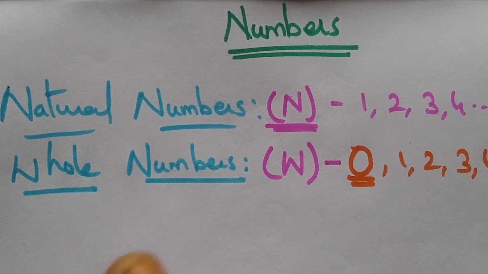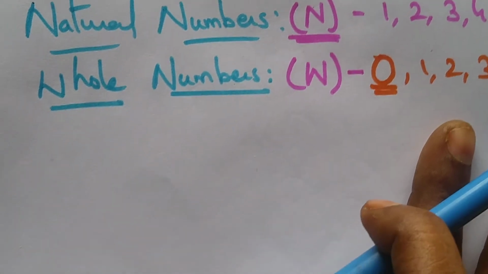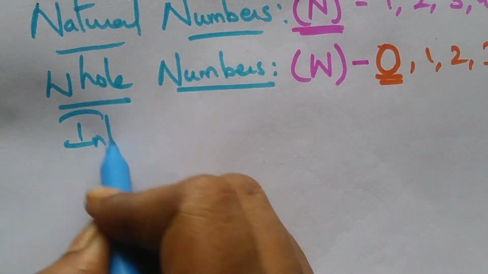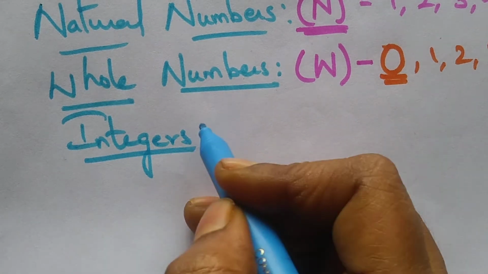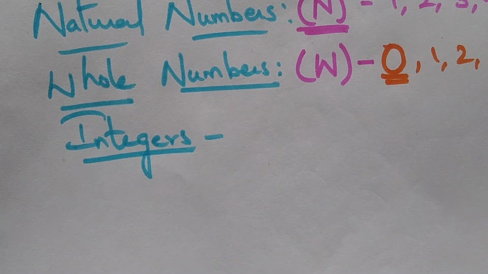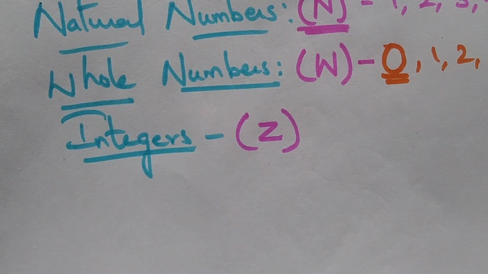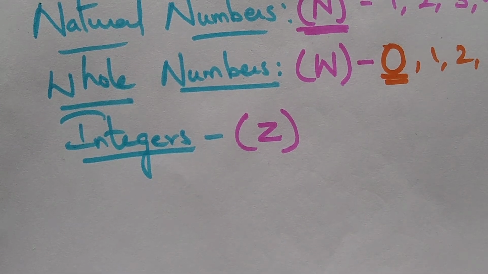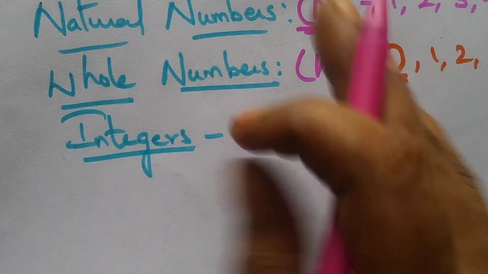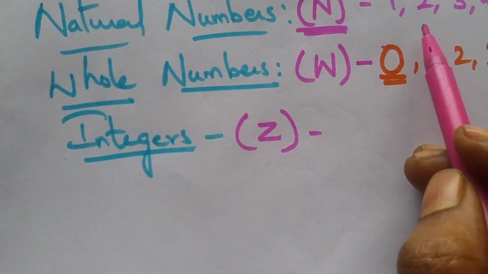And next come the integers. Integers can be represented by the symbol Z. What are all the numbers considered to be integers? All the positive and negative numbers are integers. We have read about whole numbers and natural numbers.